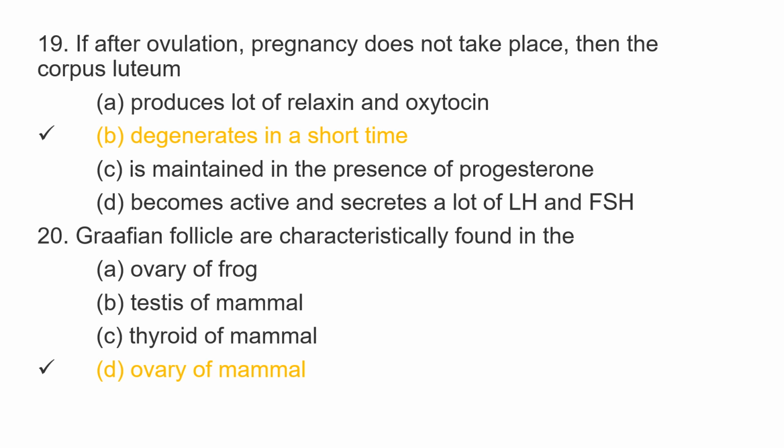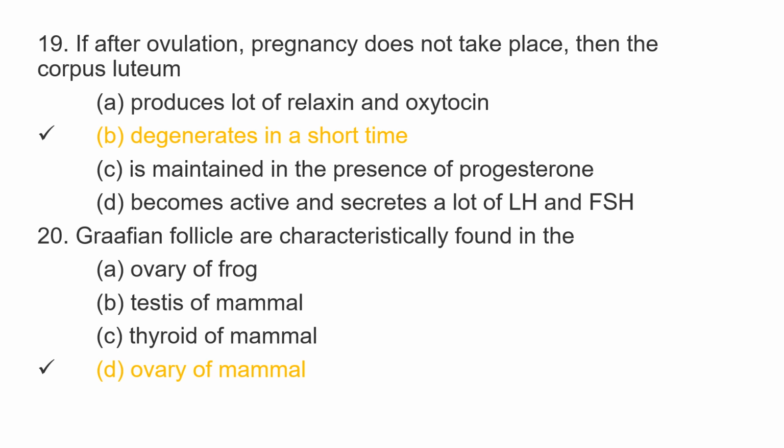The 19th question is, if after ovulation pregnancy does not take place, then the corpus luteum, option A, produces lots of relaxin and oxytocin, option B, degenerates in a short time, option C, is maintained in the presence of progesterone, option D, becomes active and secretes a lot of luteinizing hormone and follicle stimulating hormone. The correct option is option B, degenerates in a short time.